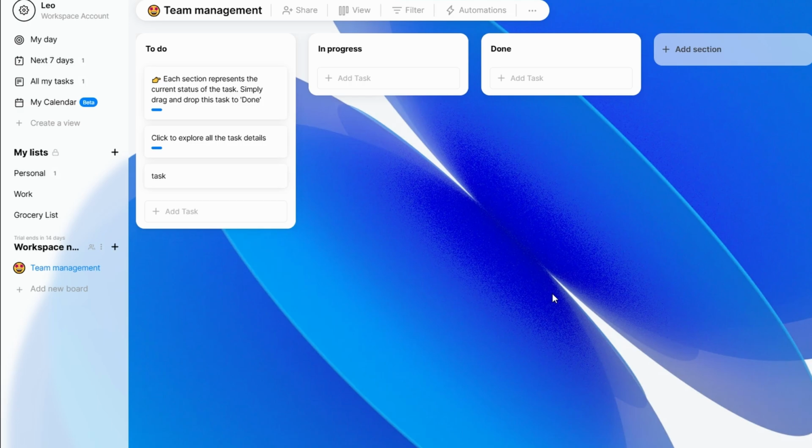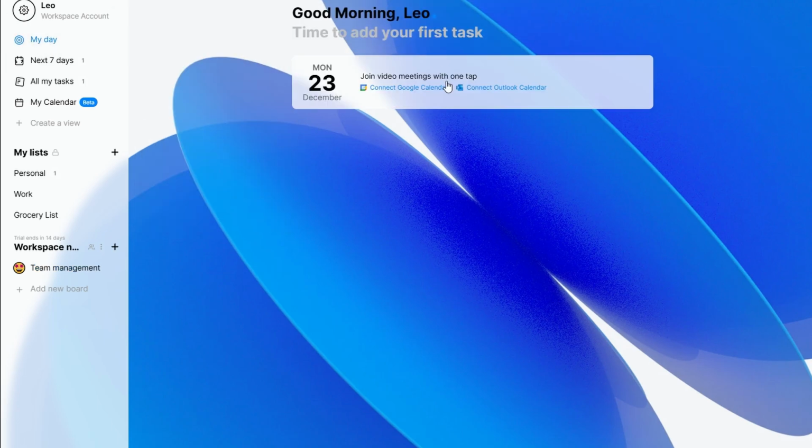Tasks. A comprehensive view of all your tasks, conveniently sorted into different lists for better organization. Calendar integration. Sync Any.Do with your Google, Outlook, or Apple Calendar to see tasks and events in one place. It's perfect for planning your week or managing deadlines. Lists. Organize your tasks by creating custom categories like work, personal, fitness, or even travel plans. This keeps everything streamlined and easy to navigate.